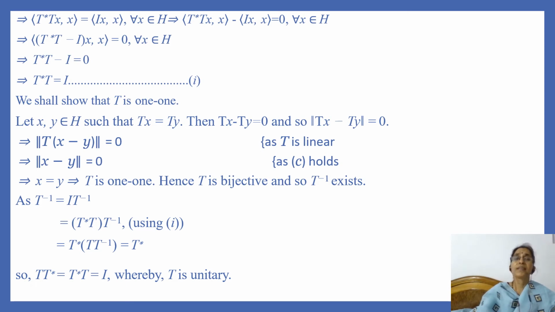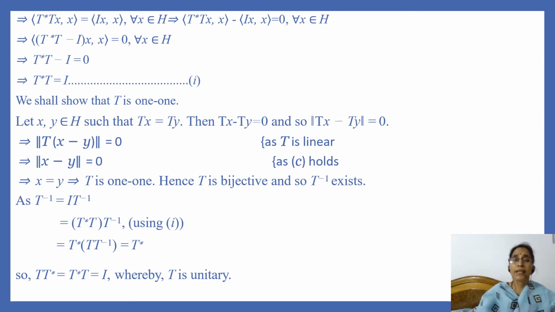That means inner product of (T star T minus I) of x and x is equal to 0 for every x in H, because inner product is linear in the first argument. And we know that if H is a complex Hilbert space such that inner product of Qx and x is equal to 0 for every x in H, then Q is equal to the null operator. And so here the operator is 0. That means T star T minus I is equal to the 0 operator.